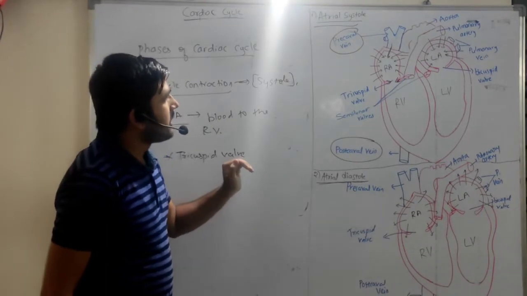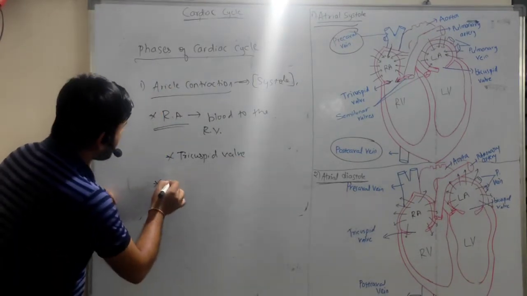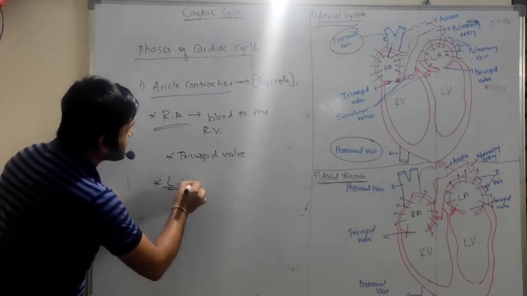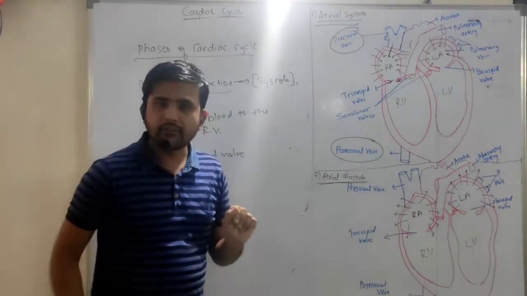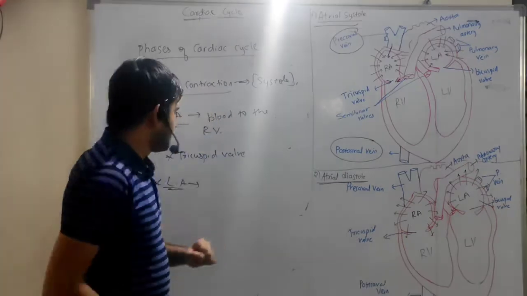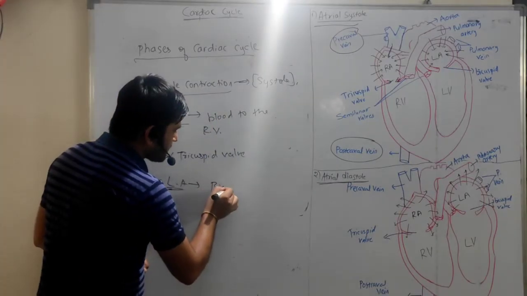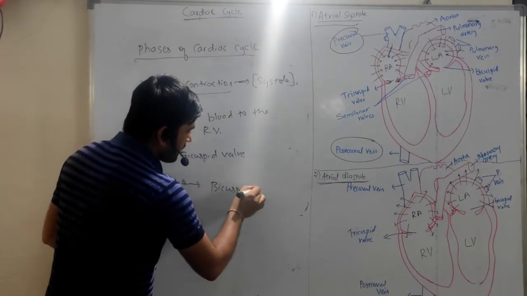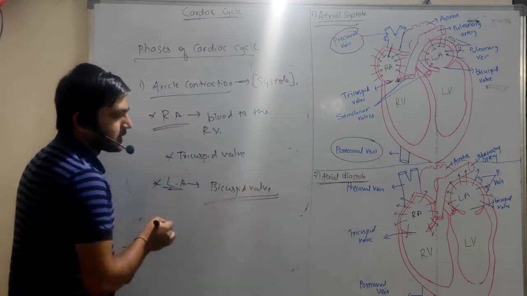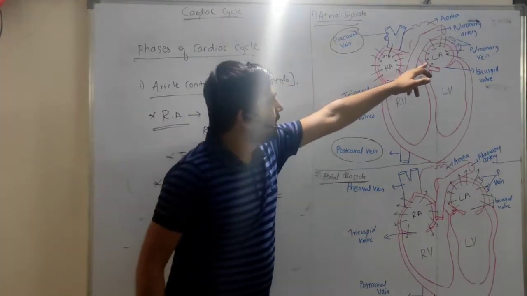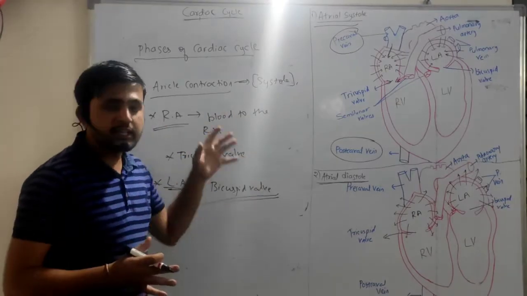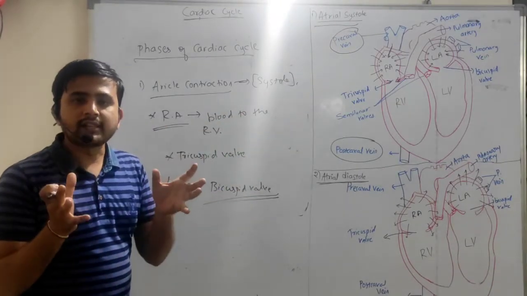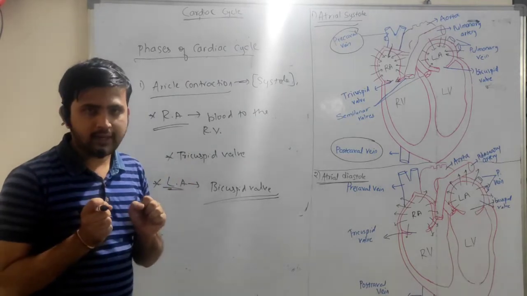And in case of the left auricle, the blood from the left auricle will transfer to the left ventricle through an opening, that is the bicuspid valve. With the help of the bicuspid valve, the blood from the left auricle will move to the left ventricle. So these will happen when the auricles start to contract, right?